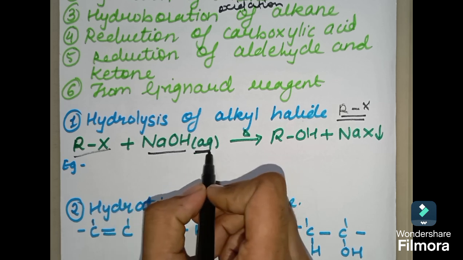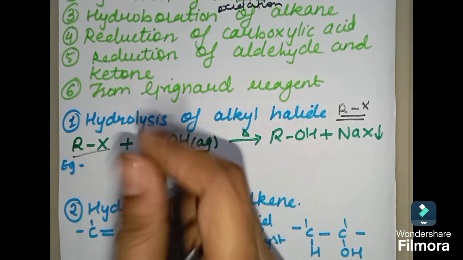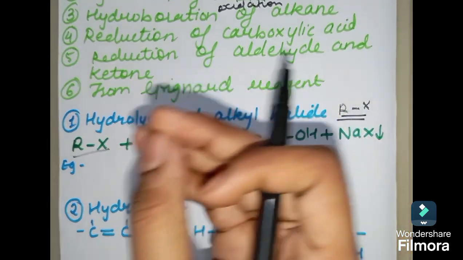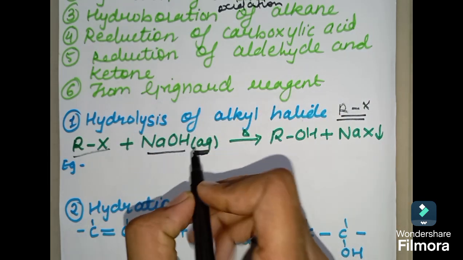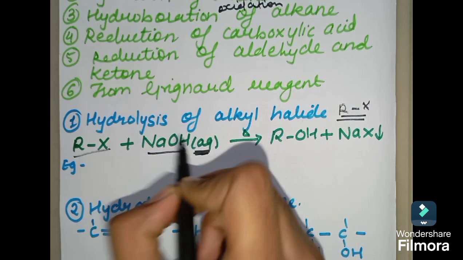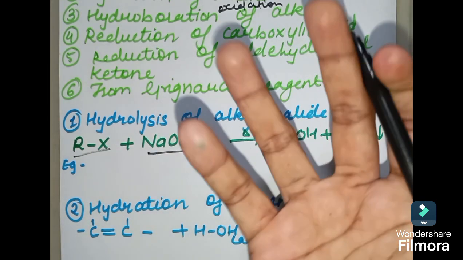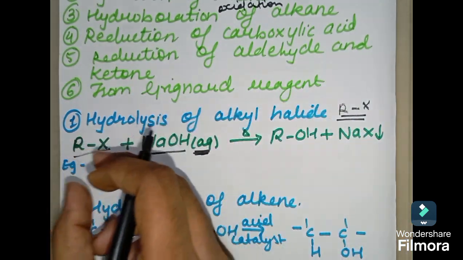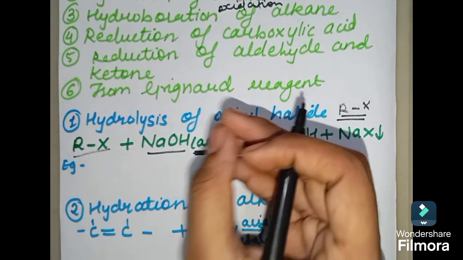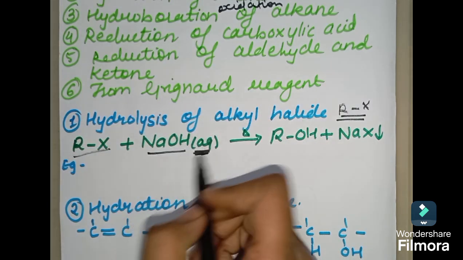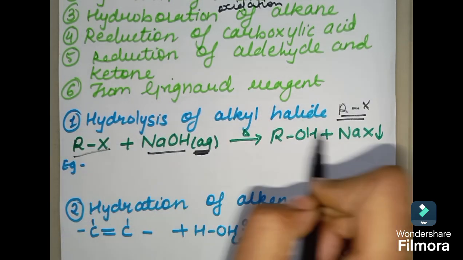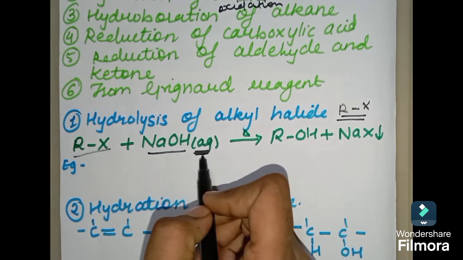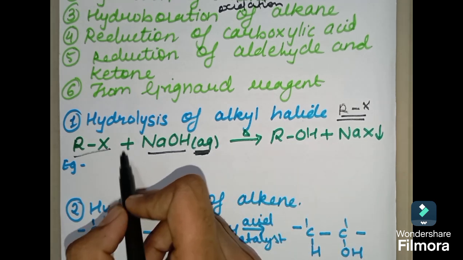Remember students, whenever there is aqueous condition, it means there is going to be a substitution reaction. If it is in alcoholic form, there is going to be an elimination reaction. So don't forget to mention this aqueous and don't write alcoholic over here, because it will disturb the whole mechanism of the reaction, right? Whenever it is aqueous, it means there will be substitution. If there is alcoholic, it means it is elimination. So this aqueous word says a lot about the reaction mechanism. So don't forget this thing. Since it is aqueous, it means there will be a substitution reaction.